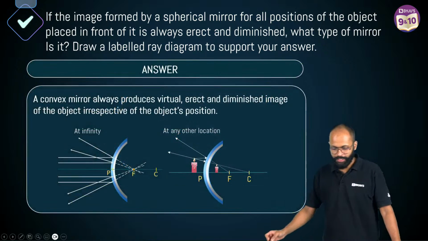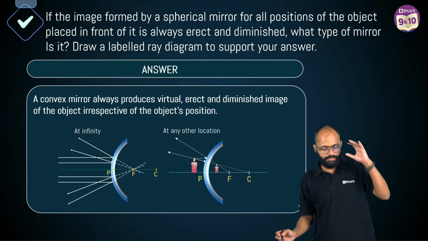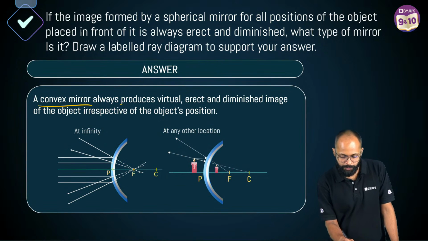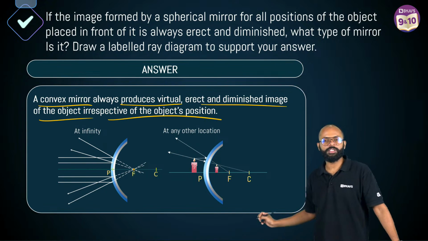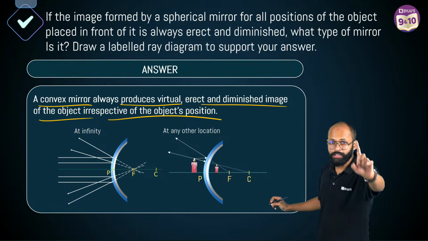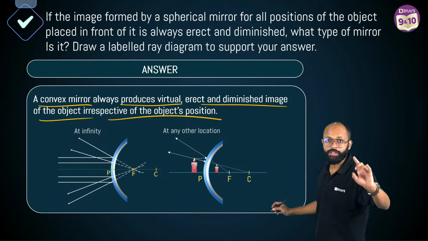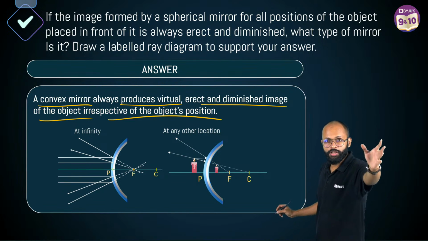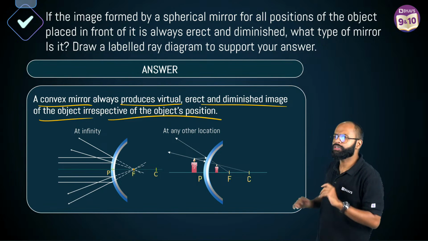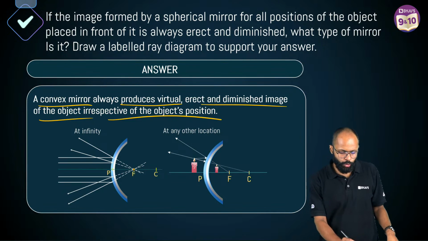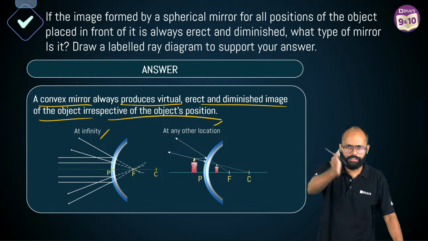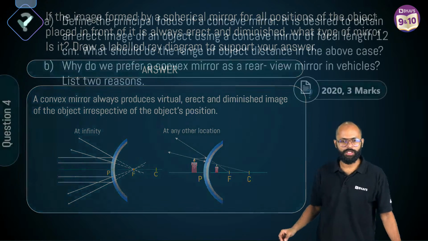Come ahead. So how will you write the answer? Sir, a convex mirror always produces a virtual, erect and diminished image of the object irrespective of the object position. A clear-cut answer is very important. First of all, tell the answer. Sir, convex mirror is the answer. Why? Because it gives you a virtual, erect, diminished image wherever the position. Not a problem. Two cases, infinity and any other location, done. The end. Correct? Very good.